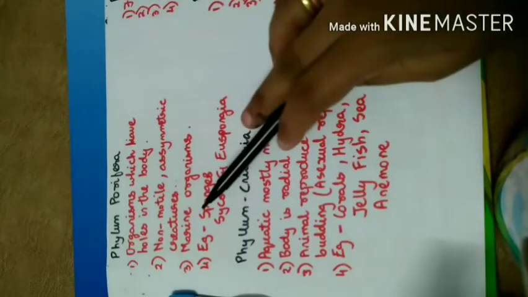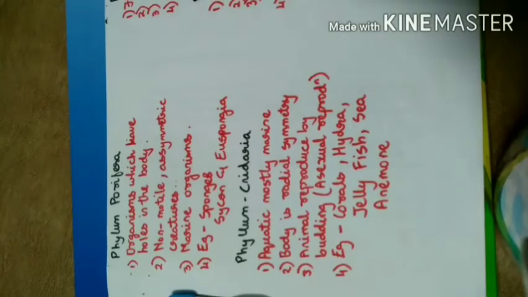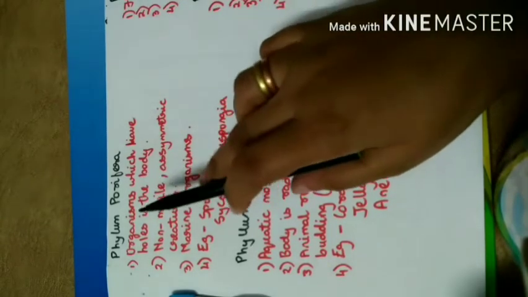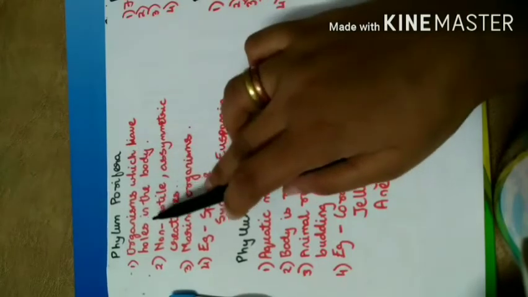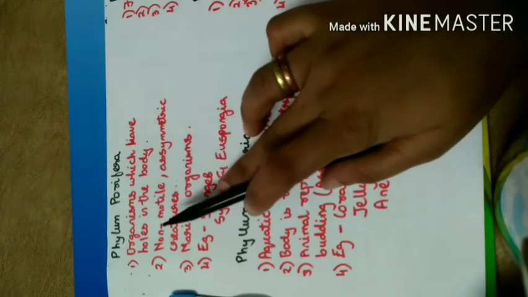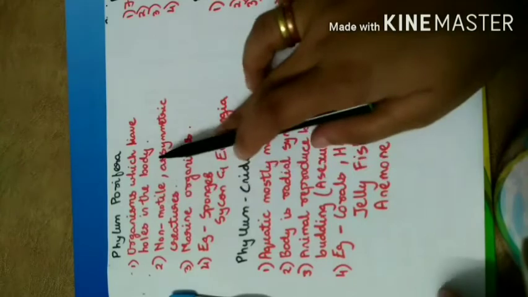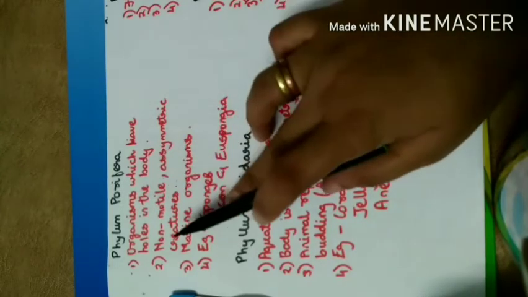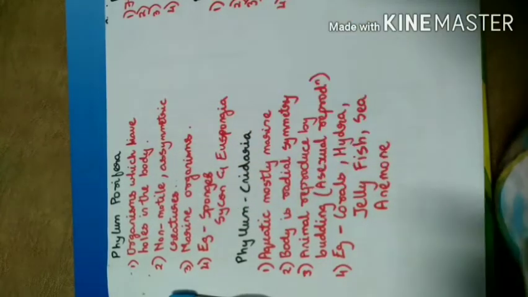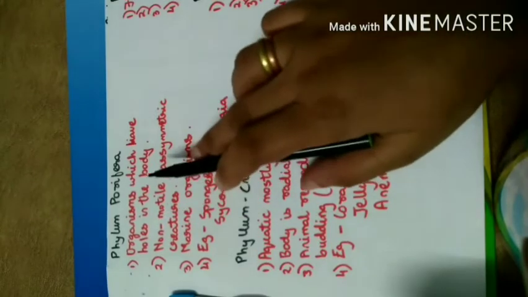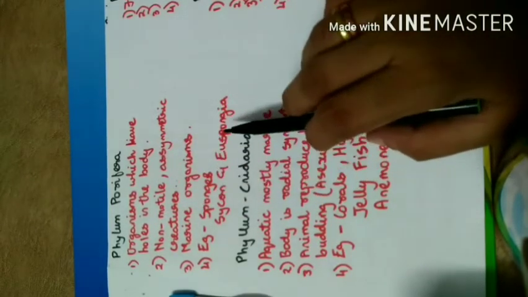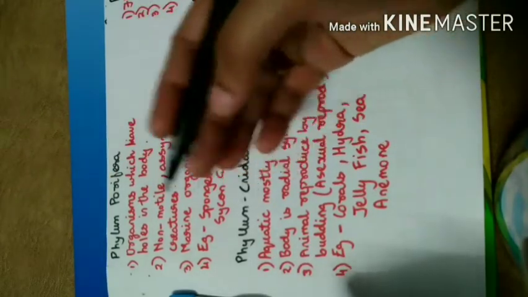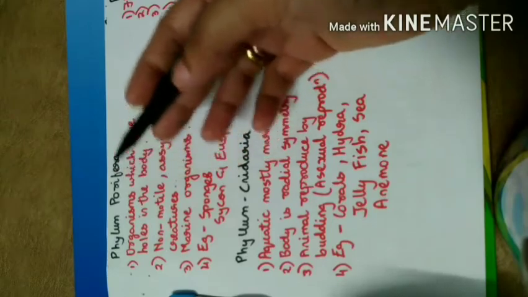So next is phylum Porifera. These are the organisms which have holes in the body. Those are non-motile, asymmetrical creatures. They are marine organisms. Examples of phylum Porifera are sponges, Scypha and Euspongia. I have already written the characteristics to save your time. I'll show you the pictures of the different phyla.